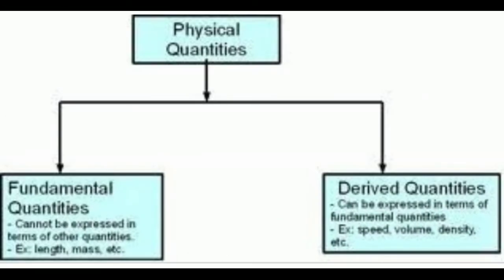Types of physical quantities. Physical quantities are classified into two types. They are fundamental quantities and derived quantities. Fundamental or base quantities are quantities which cannot be expressed in terms of any other physical quantities. These are length, mass, time, electric current, temperature, luminous intensity. Next, quantities that can be expressed in terms of fundamental quantities are called derived quantities. For example, area, volume, velocity, acceleration, force.